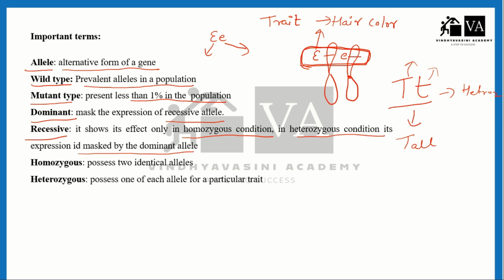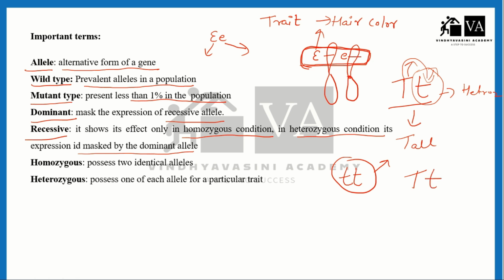So the capital T, the dominant one, will hide the expression of the small t. The dominant will hide the expression of the recessive character. The recessive will show its character only in the homozygous condition. If it is present in the homozygous condition, then the recessive will show its effect. Otherwise, the dominant will mask or hide the expression of the recessive one.